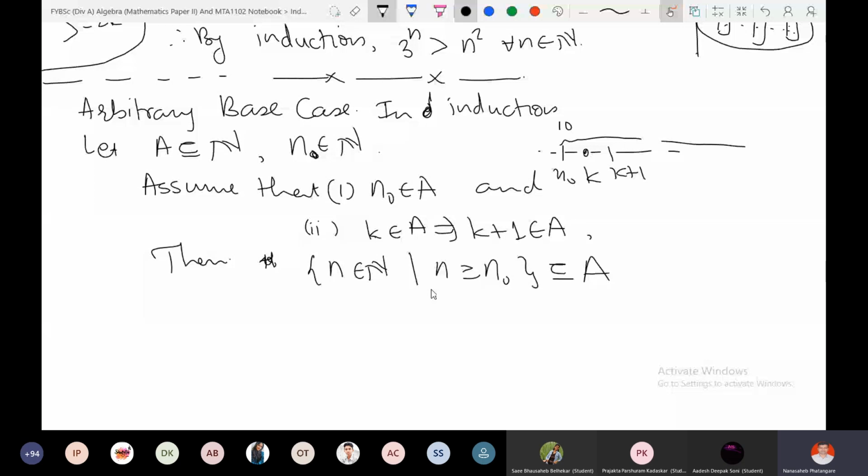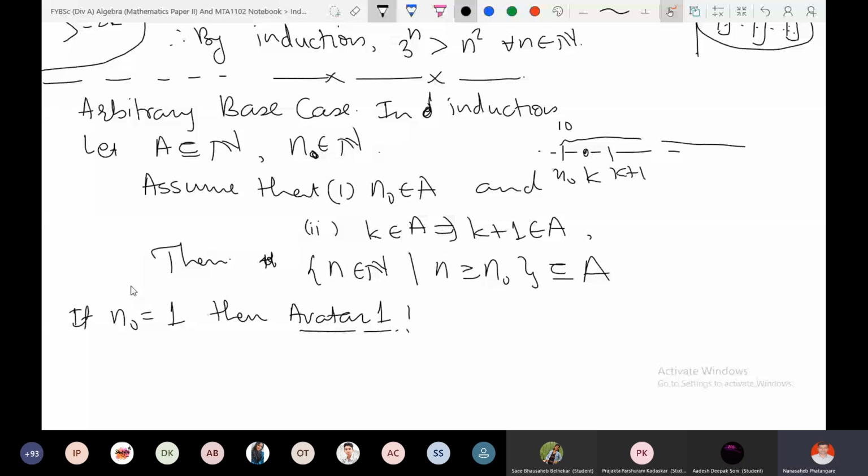And if you compare with our first version of induction, what was n naught? If n naught is equal to 1, then this is avatar 1 of the induction principle. That is what we saw, right?